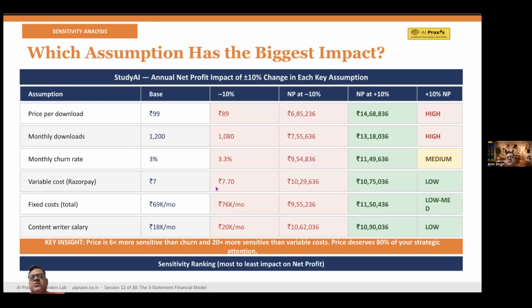So there's a difference of 30,000 rupees, or even less, 28,000. So it's quite low. The final insight is price is 6 times more impactful than churn, and 20 times more impactful than variable costs. So if you're a founder, 80% of your attention should go to pricing.